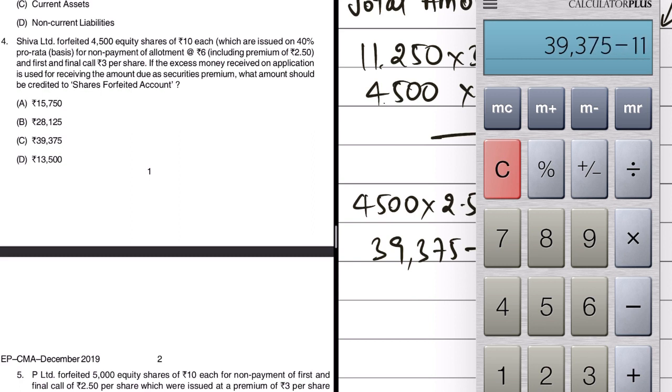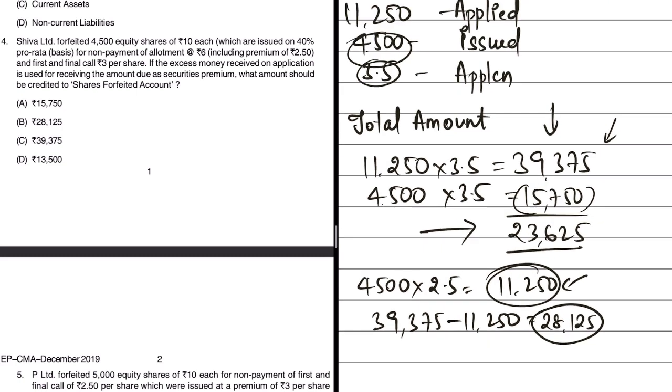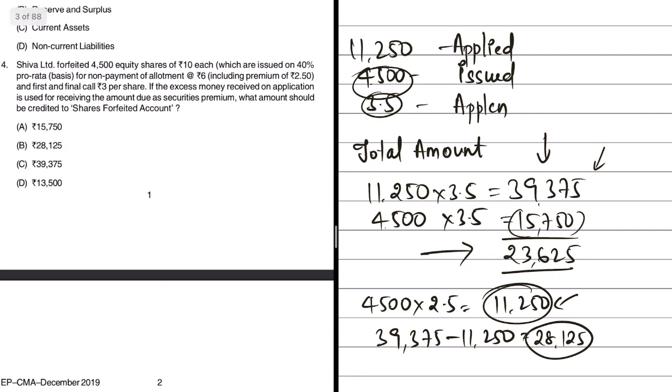39,375 minus 11,250, 28,125. So 28,125 is the right answer. See, as you just now noticed, it's not a very easy question. It will require some amount of time. But for this to happen, you should have a thorough understanding of the journal entries and the calculation part of share forfeiture, or rather issue of shares in general. That is about question 4.